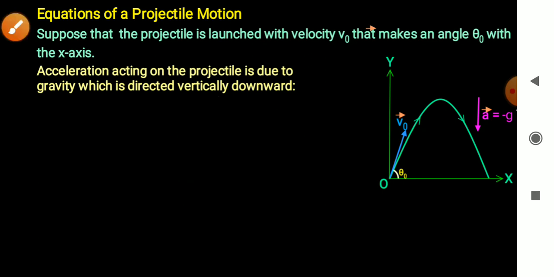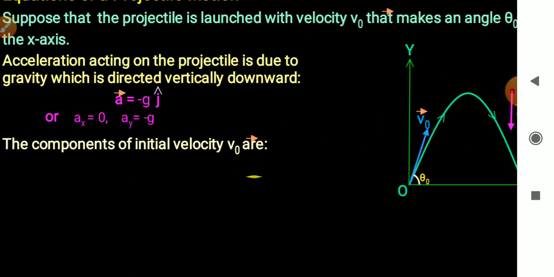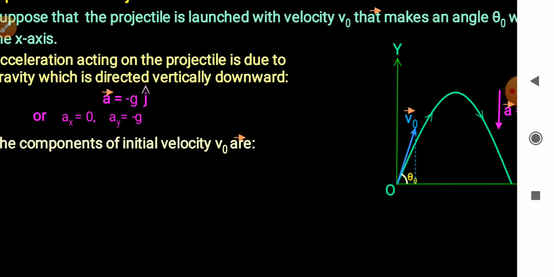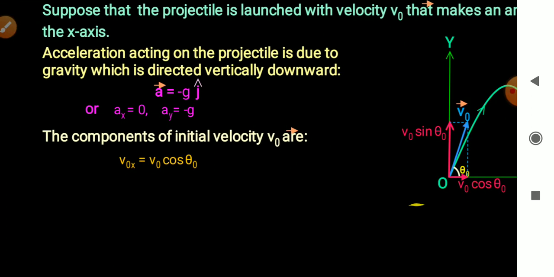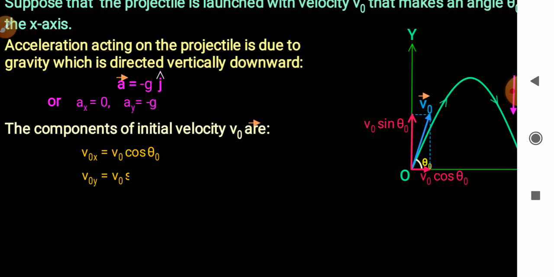Okay? So a equal to minus g j, where ax equal to 0 and ay equal to minus g. Components of velocity along x direction is v naught x equal to v naught cos theta naught, and in y direction v naught y equal to v naught sin theta naught, right?